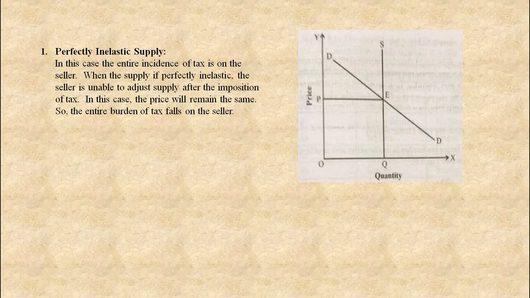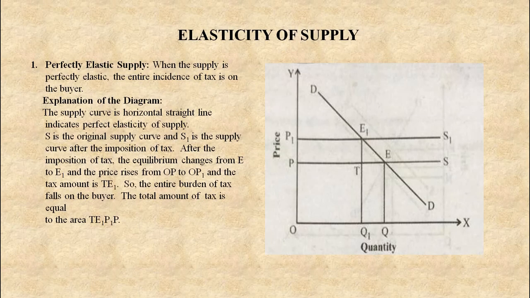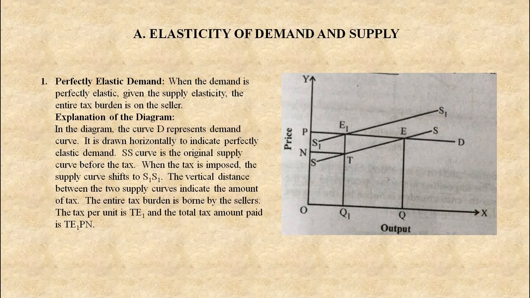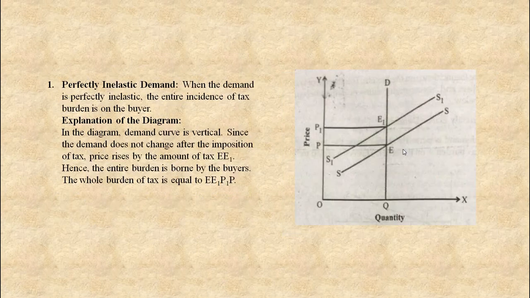These are the 4 conditions we discussed under incidence of taxation. Perfectly elastic demand: DD is the demand curve, a horizontal straight line, and the entire burden is on the seller. Perfectly inelastic demand: DD is a vertical straight line parallel to the y-axis, and the entire burden is on the buyer.